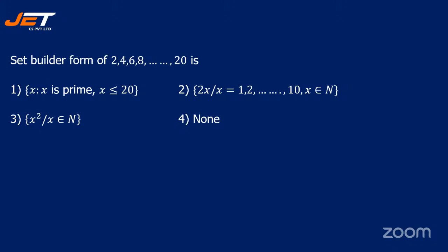Okay? Yes. So 2, 4, 6, 8, and so on till 20. Now it is not prime. Okay. So let's see. It is option 2. Correct. Right? So 2x by x. Right? See the next question.